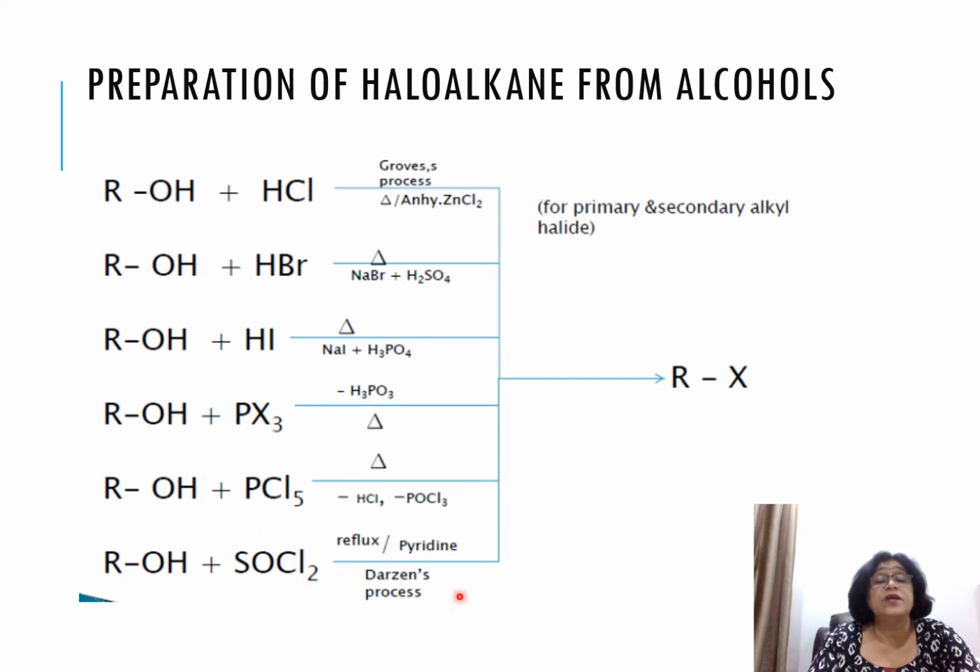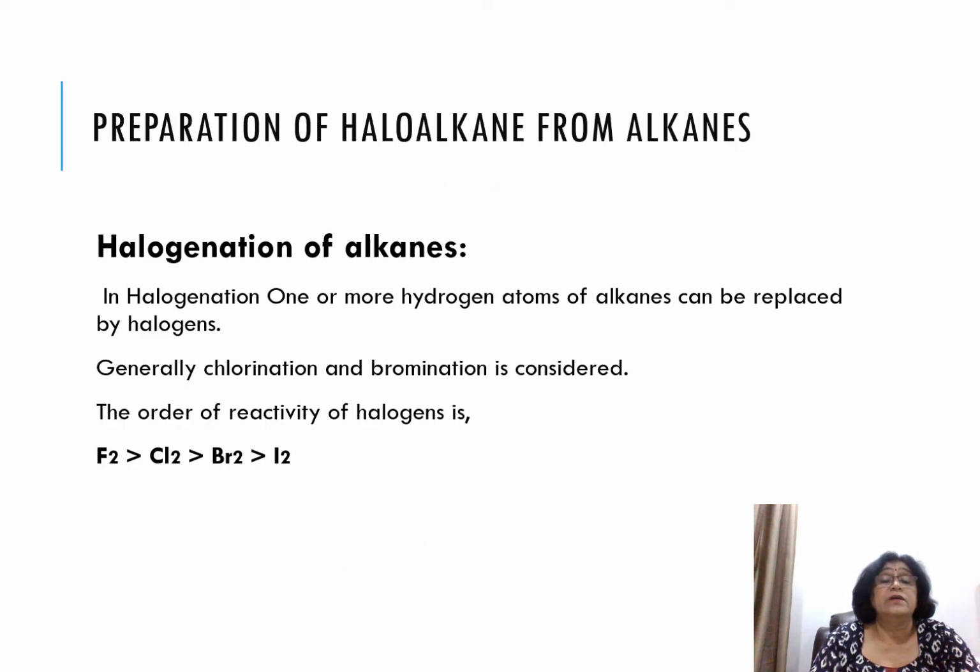Then alcohol is treated with SOCl2. The process is known as Darzens' process. You reflux it in the presence of pyridine, SO2 and HCl are given out and alkyl halide is formed. So this is a summary of all the reactions through which haloalkane is prepared from alcohols. Clear? Okay.